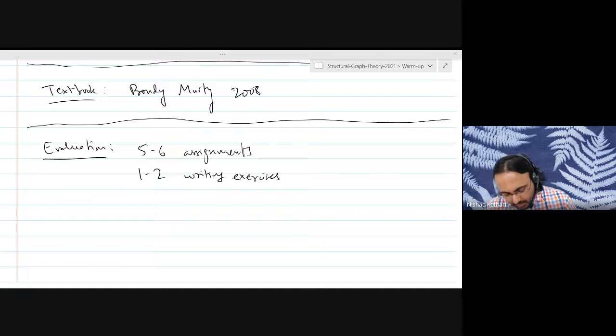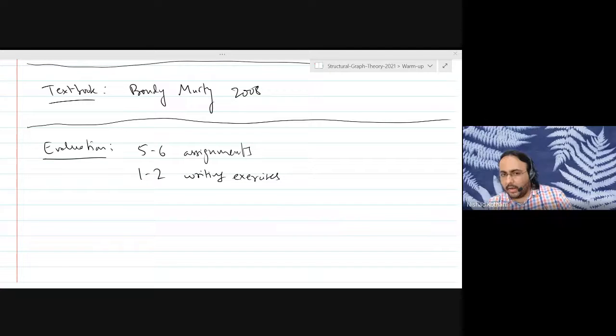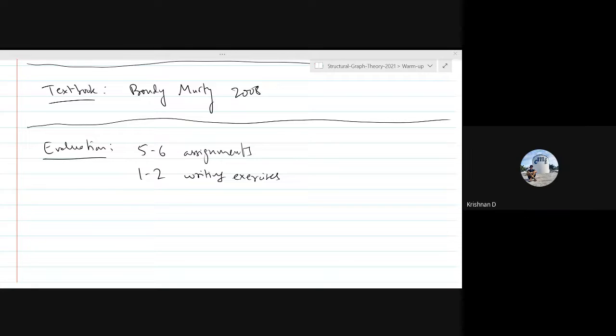Good. What else? Yeah, go ahead. In case of collaborating, we have to form groups, right? Right, groups of 2 or 3, and I will let you know whether it's 2 or 3 once the enrollment is finalized. Krishna, is it like groups of 3, or can a person collaborate with a maximum of 2 people?